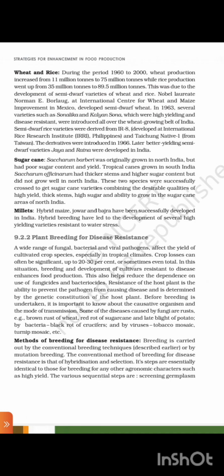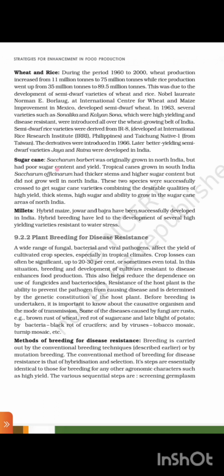Nobel laureate Norman E. Borlaug, at the International Center for Wheat and Maize Improvement in Mexico, developed a semi-dwarf wheat. In 1963, several varieties such as Sonalika and Kalyan Sona, which were high-yielding and disease-resistant, were introduced all over the wheat-growing belt of India. Semi-dwarf rice varieties were derived from IR8, developed at the International Rice Research Institute, IRRI, Philippines, and Taichung Native 1 from Taiwan. The derivatives were introduced in 1966. Later, better-yielding semi-dwarf varieties Jaya and Ratna were developed in India.